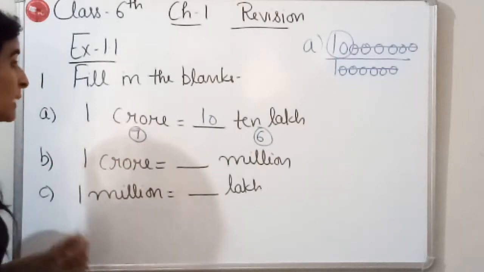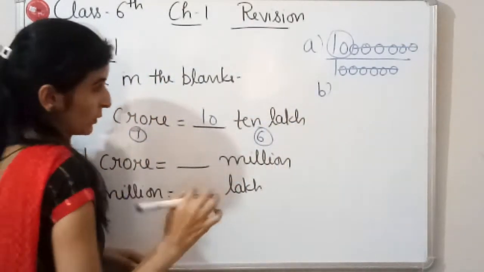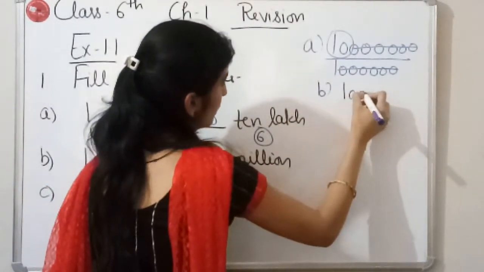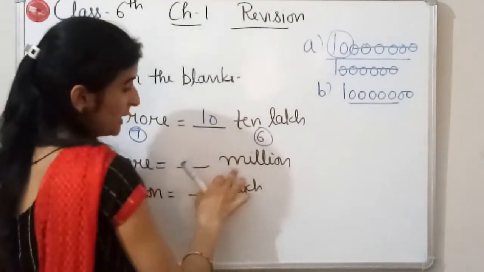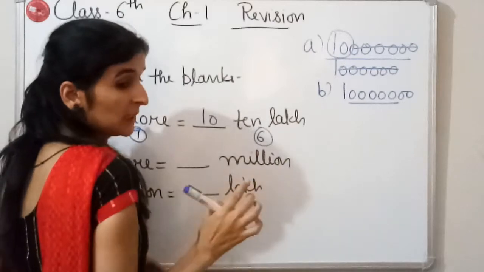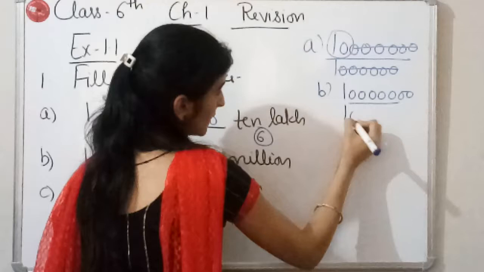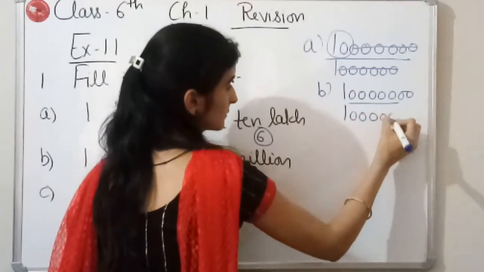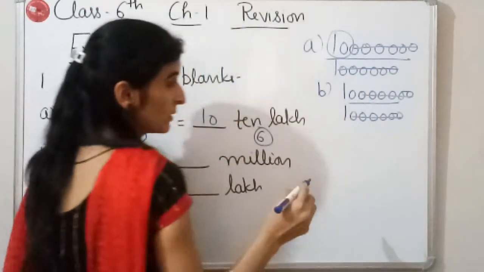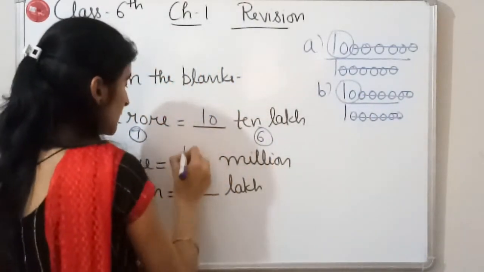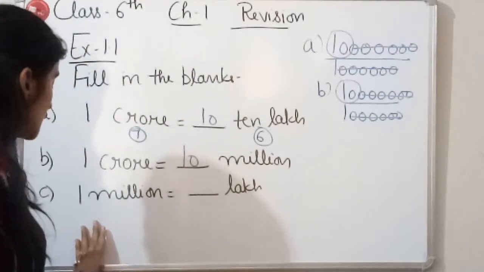Now let's move to B part. In B part, here we have 1 crore. In 1 crore there are 7 zeros. After that we have million. In million, 1 million is equal to 10 lakh. So that means again 6 zeros. So we can cut these 6 zeros with these 6 zeros. So again we are left with this 10. Clear? Now let's move to C part.